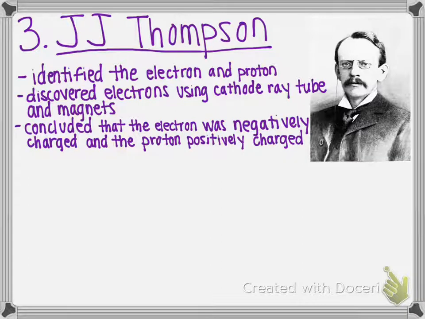The next scientist was J.J. Thomson, and he identified the electron and the proton. That is what he is known for. He discovered electrons using a cathode ray tube and magnets, and I will show you a video of that when we are in class. And he concluded that the electron was negatively charged and the proton was positively charged. He came up with a model called the plum pudding model.